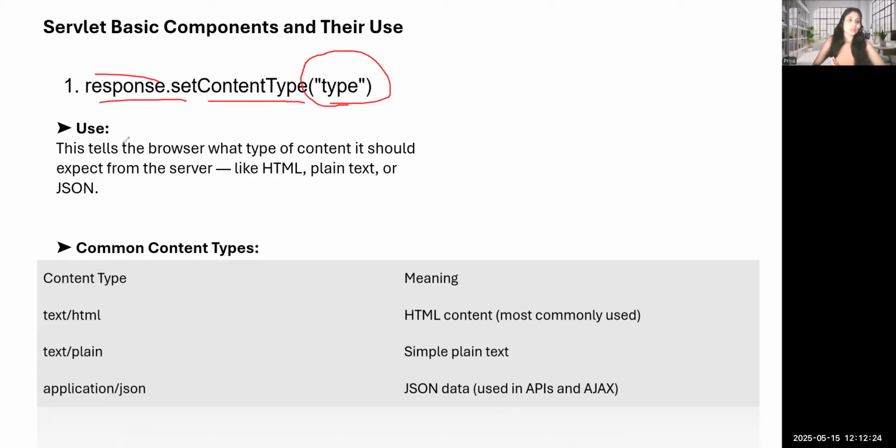This tells the browser what type of content it should expect from the server.